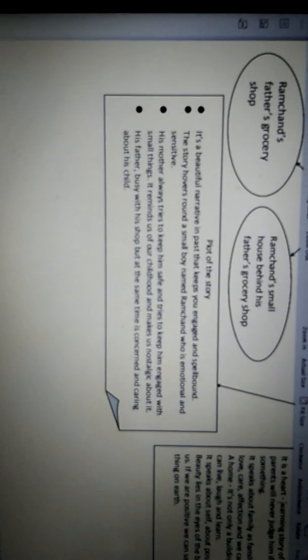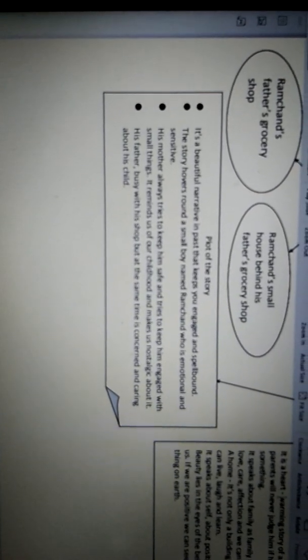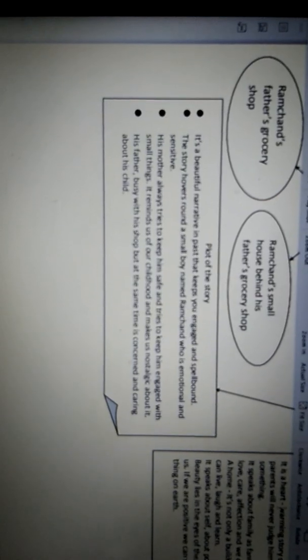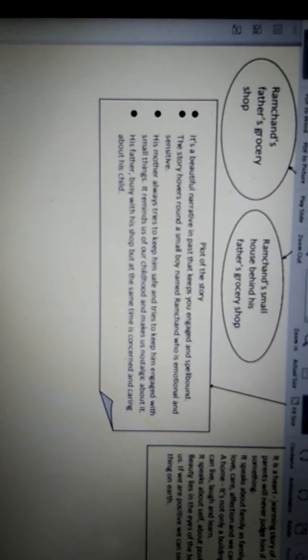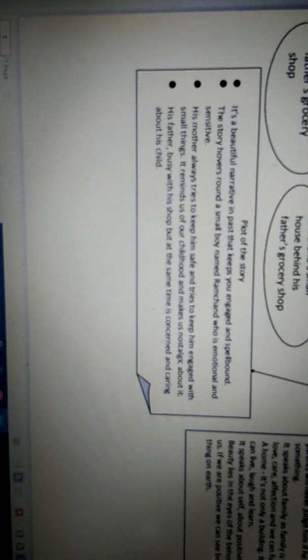I think you all have played with dough when you were kids. Even we had played with dough when we were kids. In this way, all our mothers tried to keep us engaged when we used to hover around them when we were kids. Okay, so this story actually makes us nostalgic. His father is busy with his shop but at the same time is concerned and caring about his child. That also we were able to find out from the story.